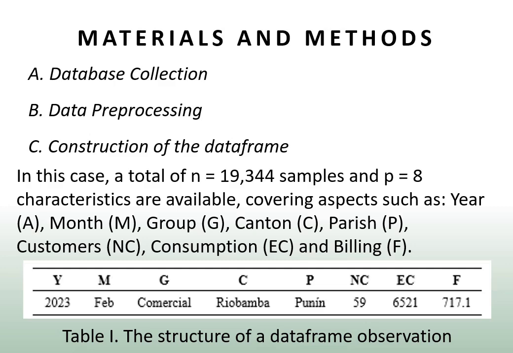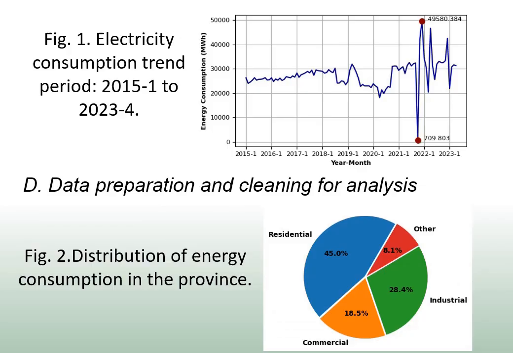Data frame construction. There is a total of 19,344 samples and 8 characteristics, which cover aspects such as year, month, group, canton, parish, clients, consumption, and billing. Table 1 shows an observation of the data frame. Preparing and cleaning data for analysis. Records with values less than or equal to 0 in the customer's consumption and billing columns were purged. This operation resulted in the deletion of 7 rows that contained values less than or equal to 0 in consumption, as well as 25 rows in billing.